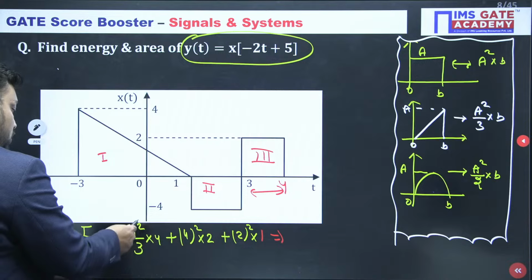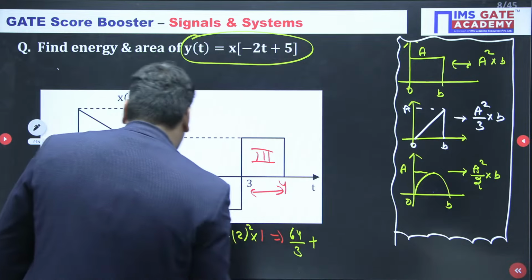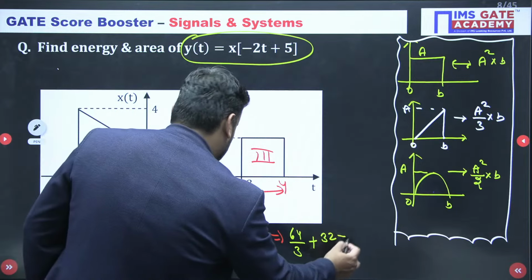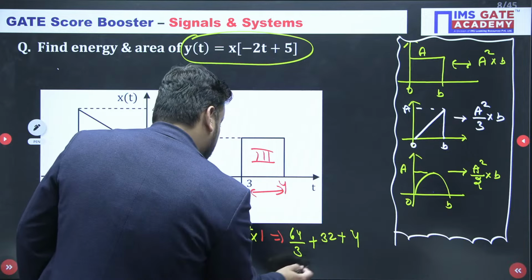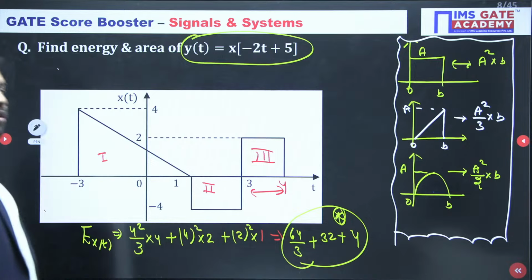So 4 whole square is 16, times 4 is 64/3. 4 whole square 16 to the 32, plus 2 whole square 4. This is the answer, guys. Just let me know how many of you are getting the same. How many of you guys are getting the same?